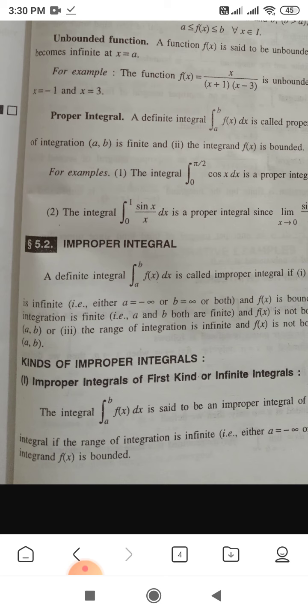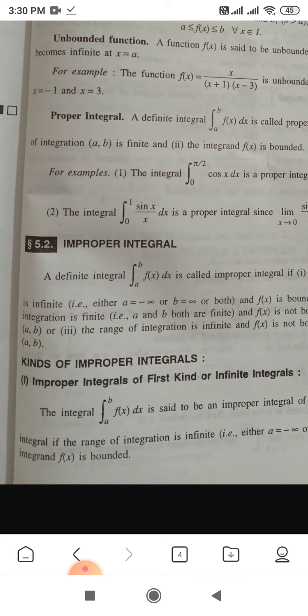Now next is the kinds of improper integral. There are three kinds of improper integral: improper integral of the first kind, or infinite integral, improper integral of the second kind, and improper integral of the third kind.